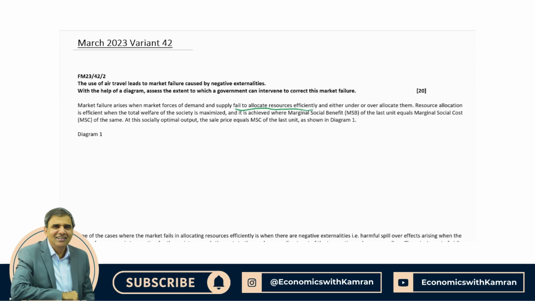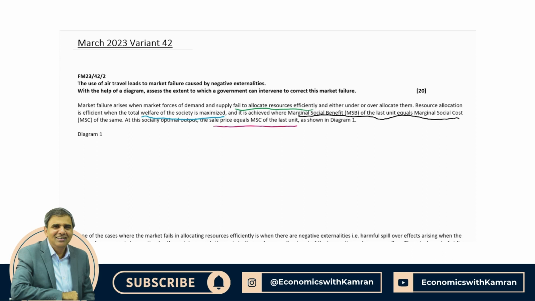So resource allocation is efficient. Now we have given the definition of efficient resource allocation, and there are 3 keywords. 1, total welfare of the society is maximized. Now that is efficient resource allocation. The 2nd, marginal social benefit of the last unit equals marginal social cost of the last unit. Now that is the 2nd keyword. And the 3rd, price equals marginal social cost of the last unit. Now these 3 keywords you must provide whenever you give a definition of efficient resource allocation.